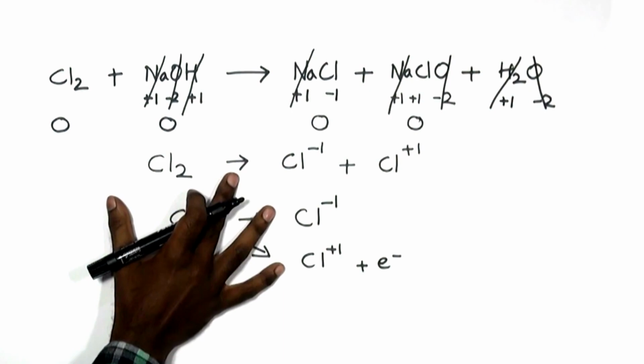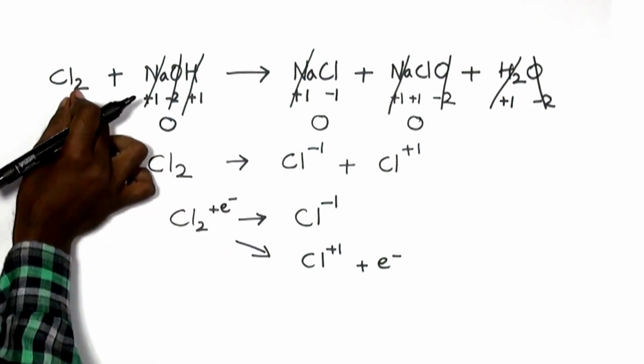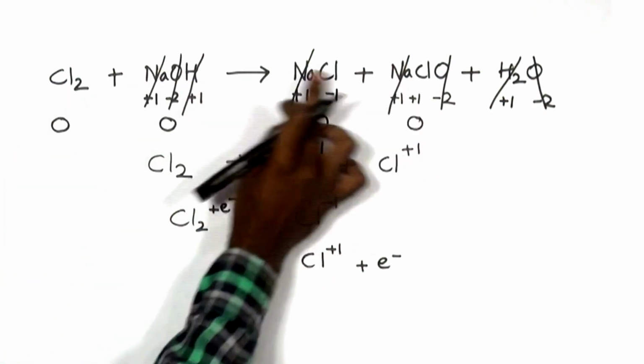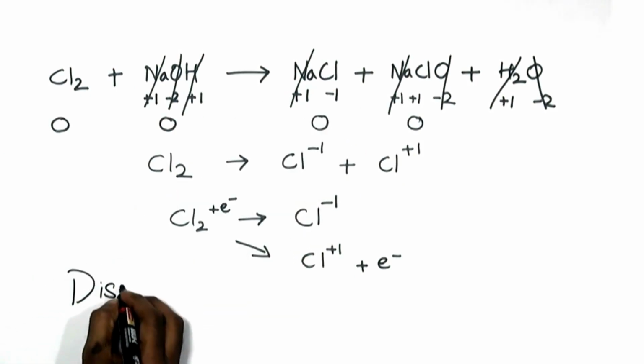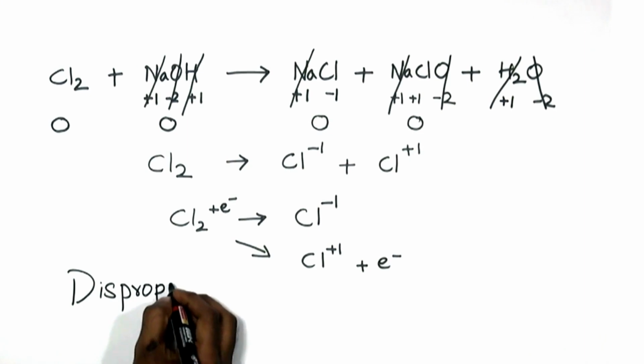This kind of equation, where one species gets oxidized as well as reduced, you call it a disproportionation reaction.